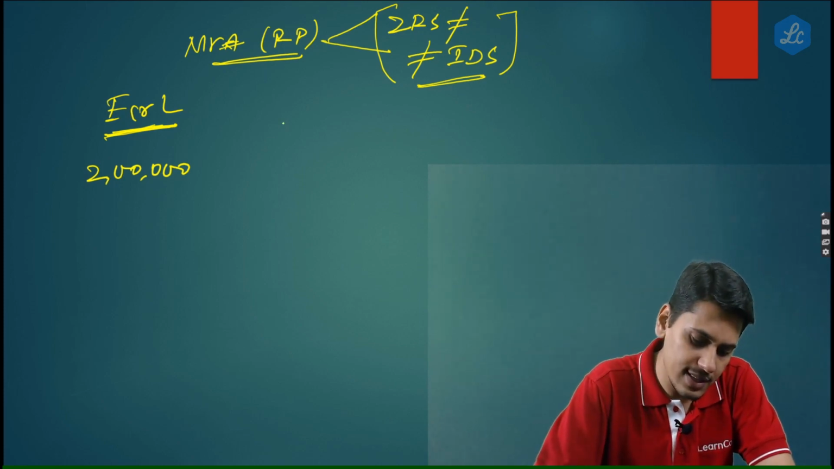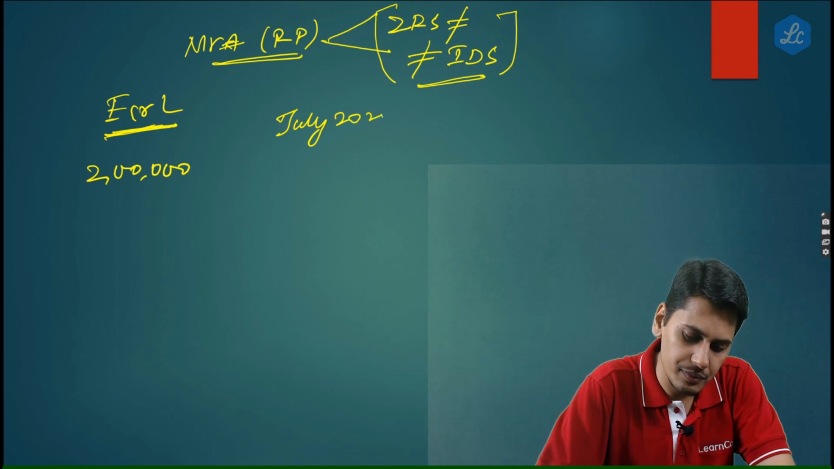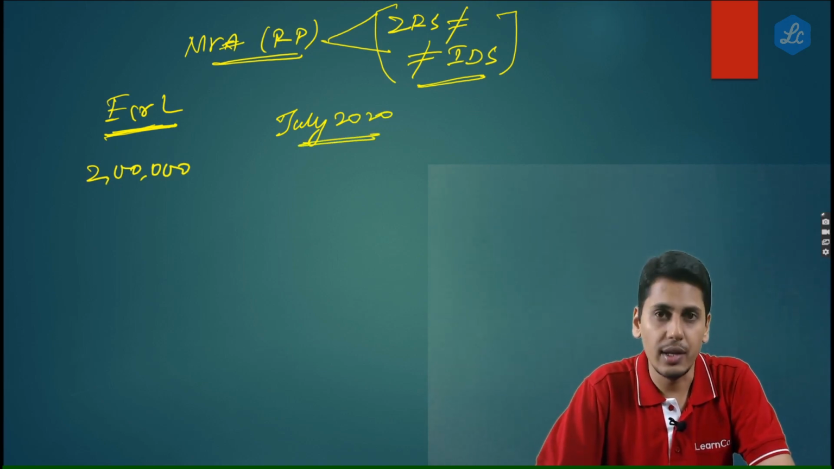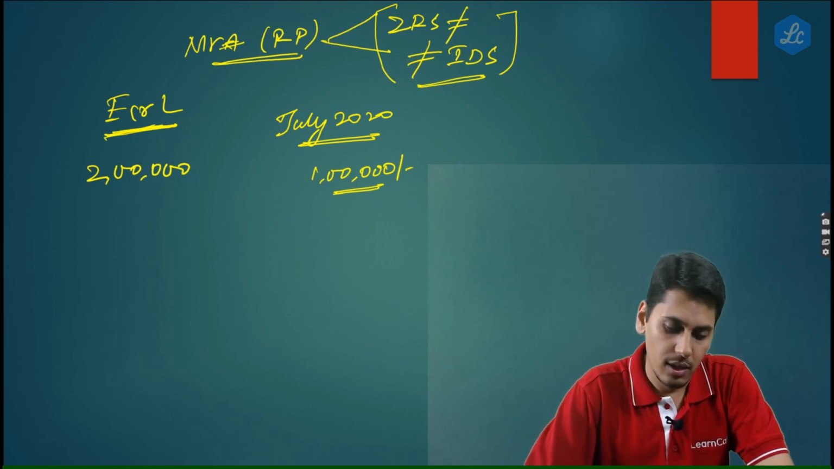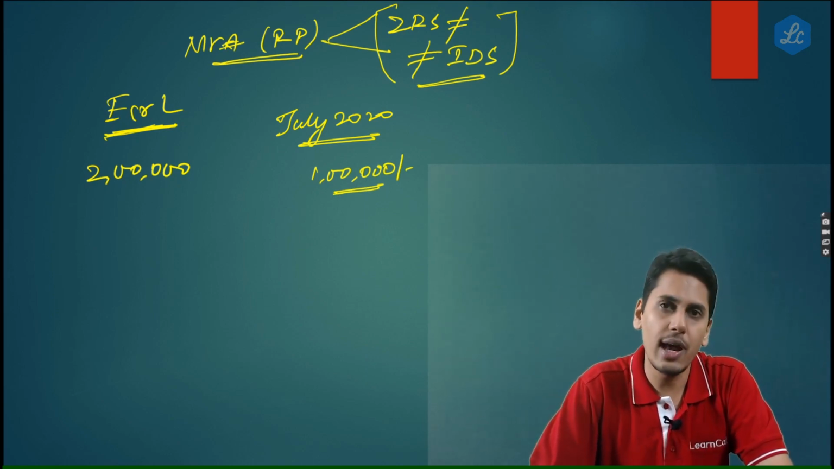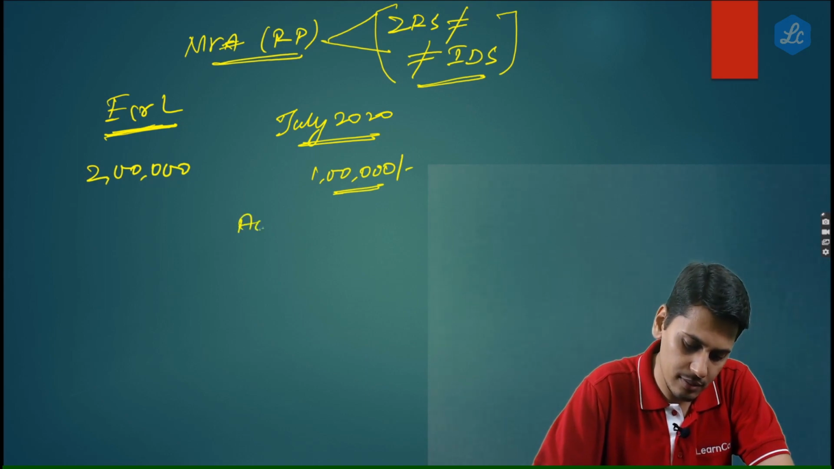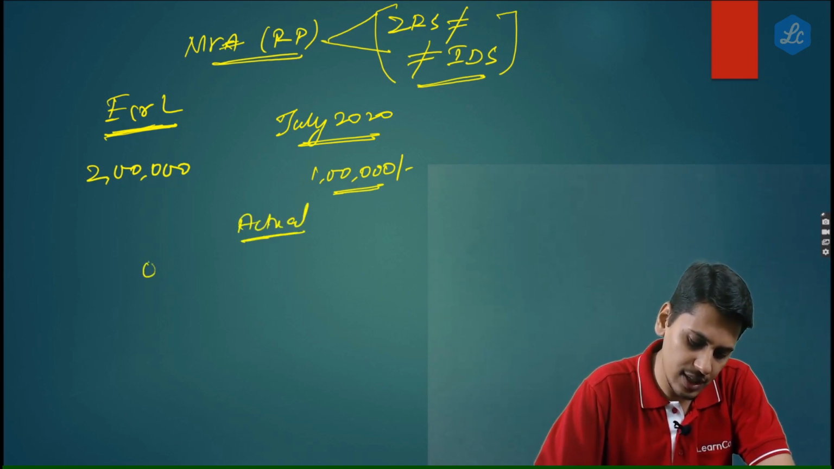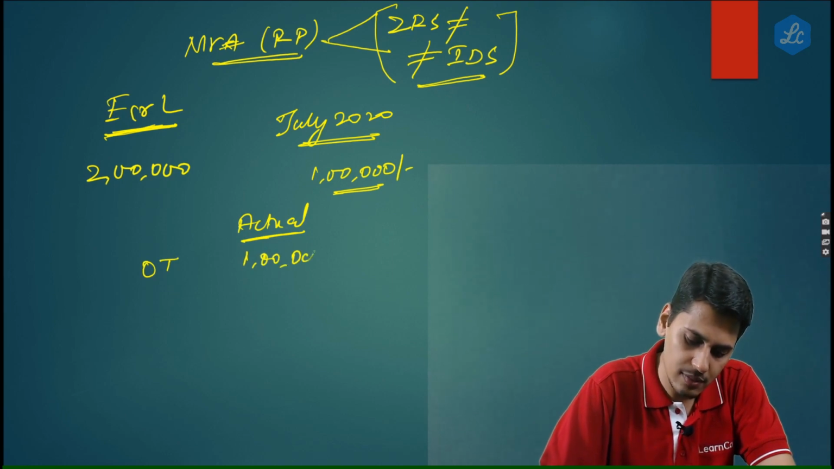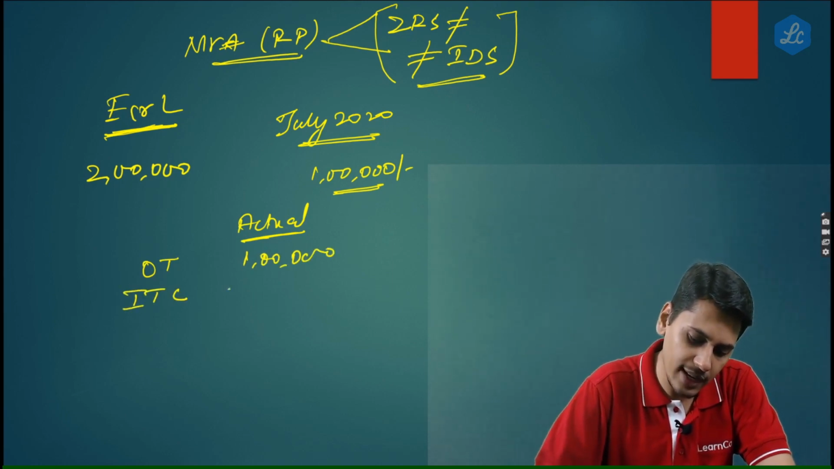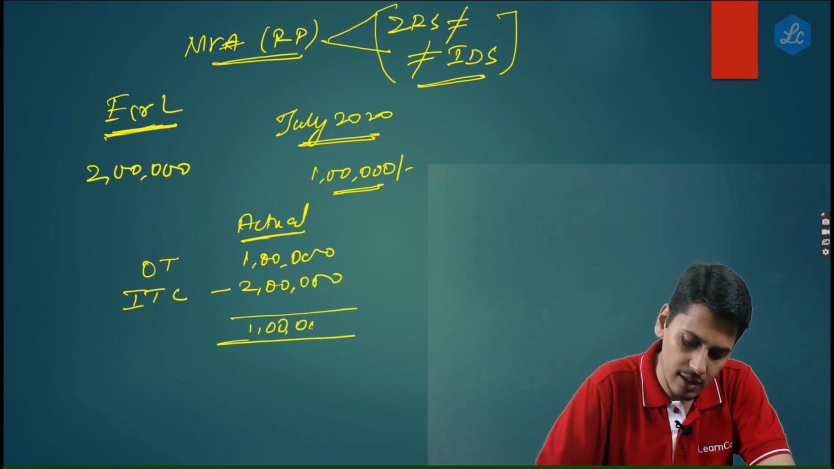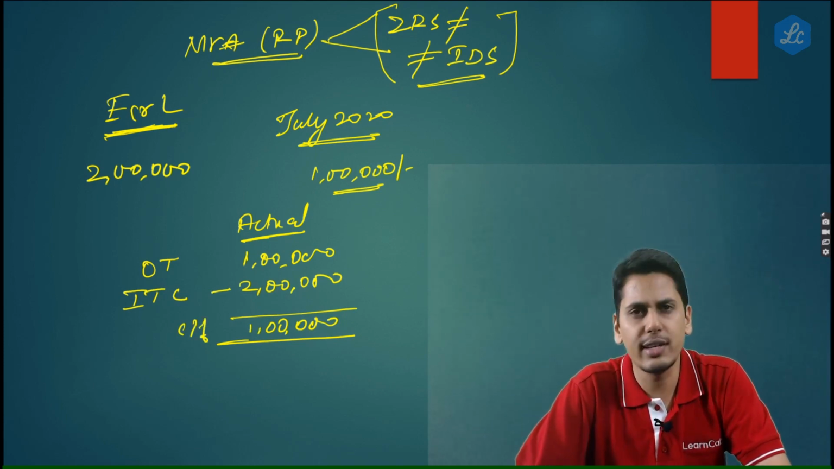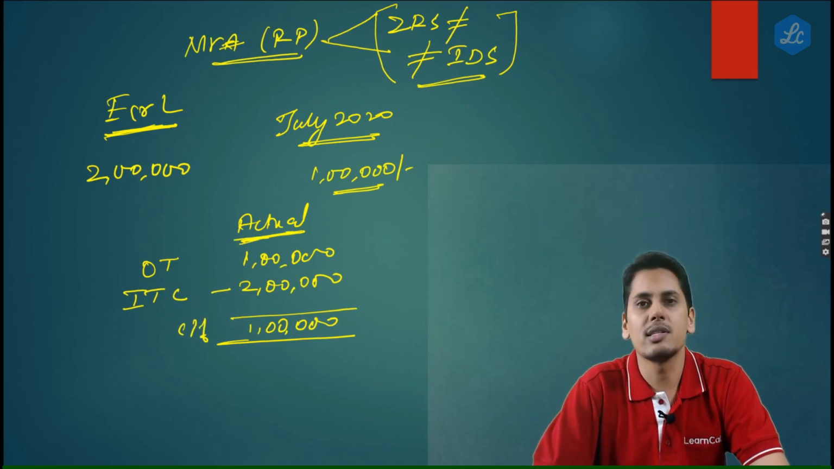So what he does is, friends, let's say in the month of July 2020, his output tax liability is only 1 lakh. So what actually should have happened is that he would file his GSTR 3B. He would say his output tax is 1 lakh. He already has input tax credit in his electronic credit ledger to the extent of 2 lakh rupees. So 1 lakh rupee credit would be carried forward to the next month. This is what the normal process would have been.